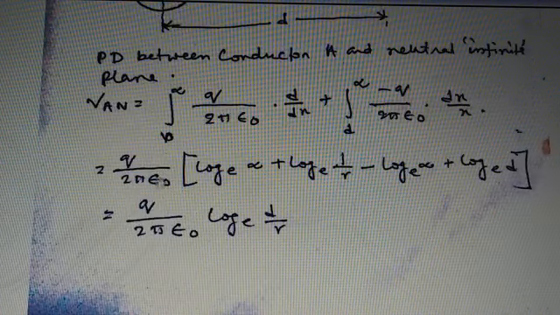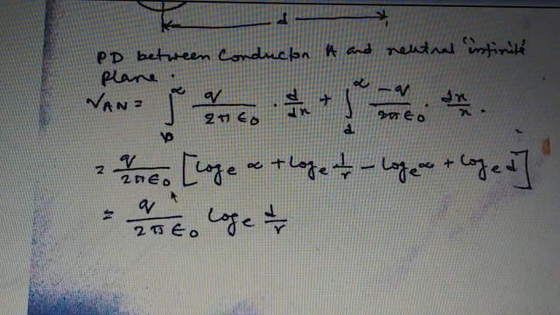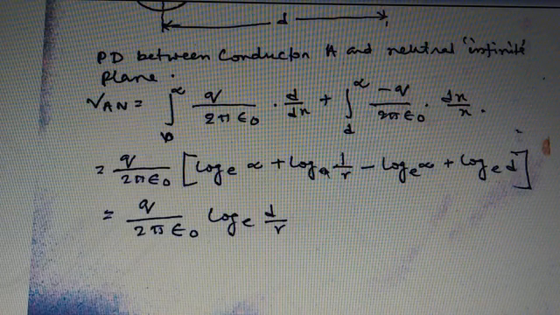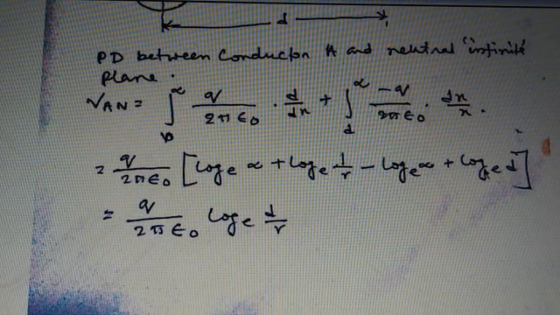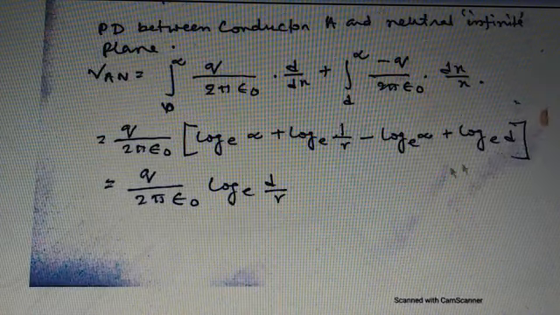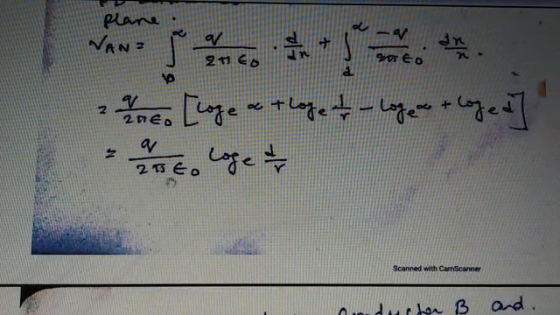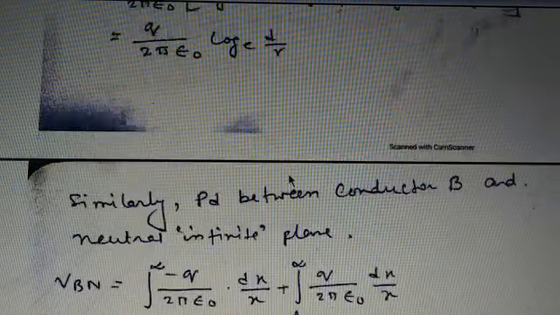That equals q by 2 pi epsilon 0 into log e infinity plus log e 1 minus 1 by r, minus log e infinity plus log e d, that is equal to q by 2 pi epsilon 0 log e d by r.